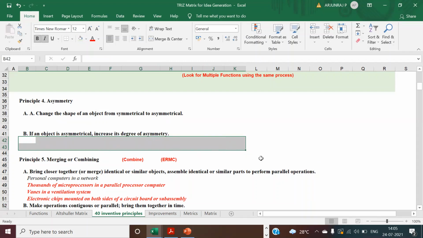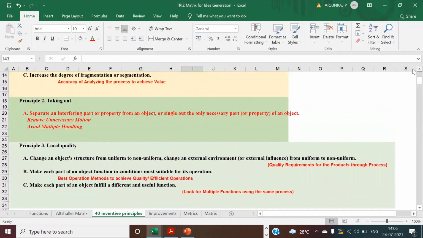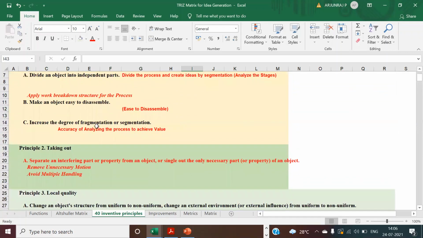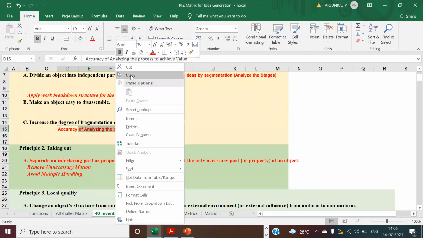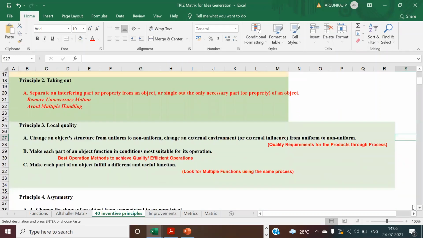Same like the degree of fragmentation, how we are improving here. You have to improve this, so you have to increase the accuracy by increasing the degree you have.